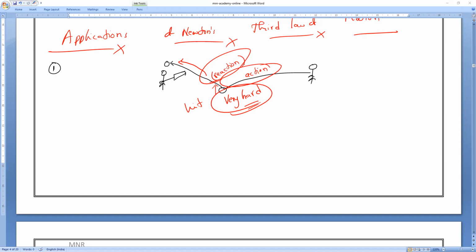Chandrayaan 3, if you notice it, that is what reaction and action. That is what we can take as Newton's third law. Every rocket launching is done by our Indian Space Research Organization, ISRO. What is the full form? ISRO means Indian Space Research Organization. So imagine a Chandrayaan 3, which is going to launch soon from India. This will work with the principle of Newton's what law? Third law. Newton's third law.